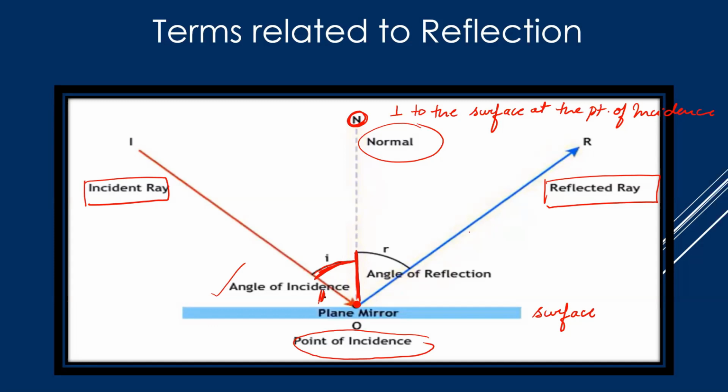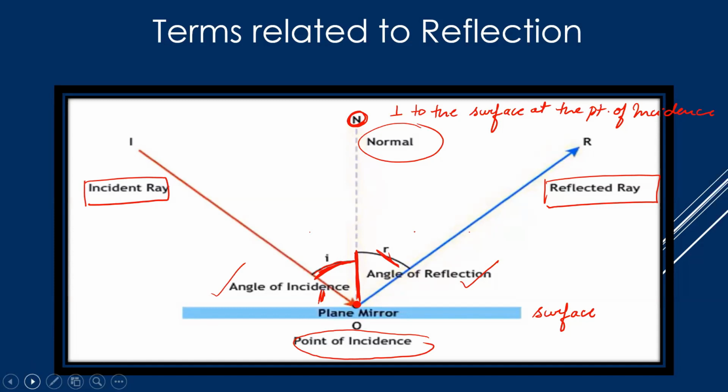In the same way, we have our angle of reflection. Now again, as angle of incidence was the angle between the normal and the incident ray, angle of reflection will also be the angle between the normal and the reflected ray, this one. So these are certain very basic terms related to reflection: incident ray, reflected ray, normal, angle of incidence, angle of reflection, and point of incidence.